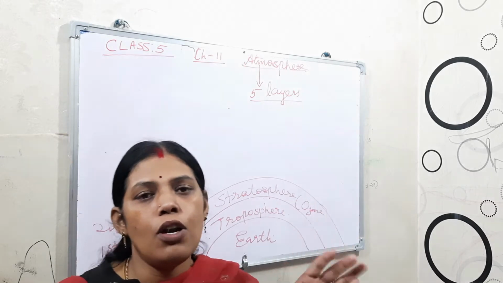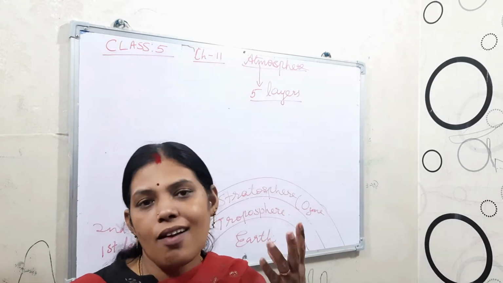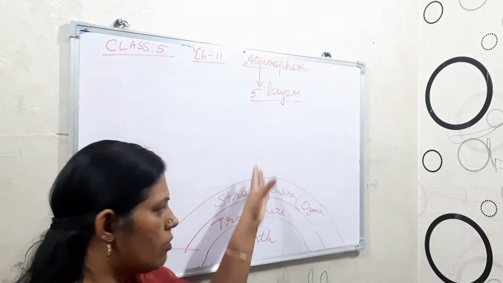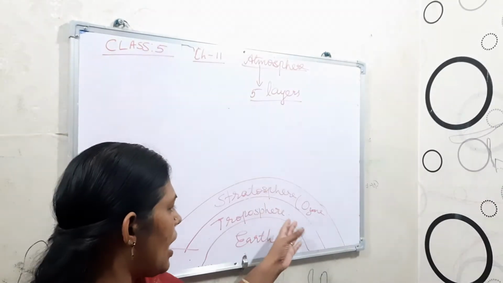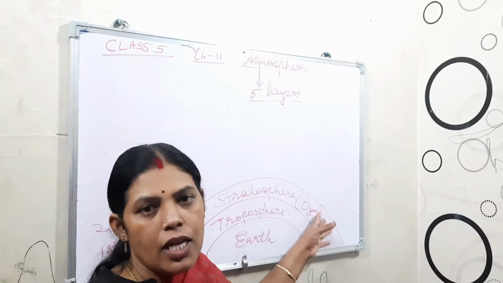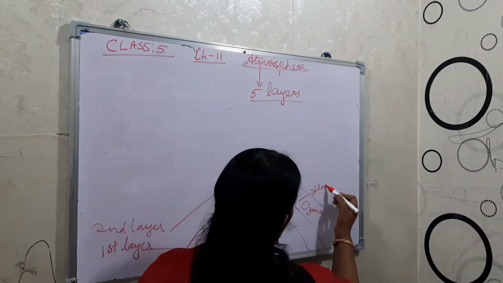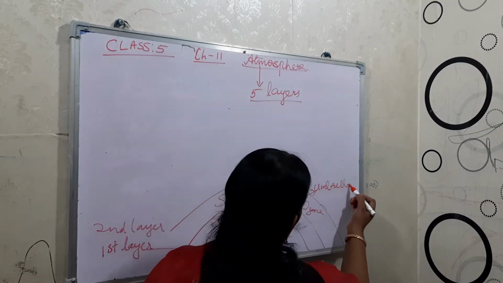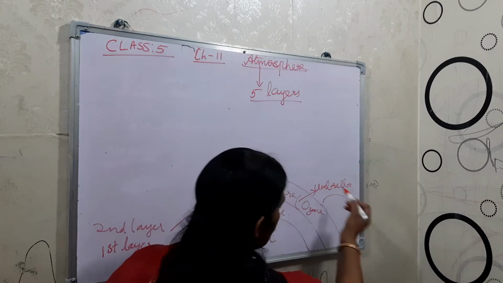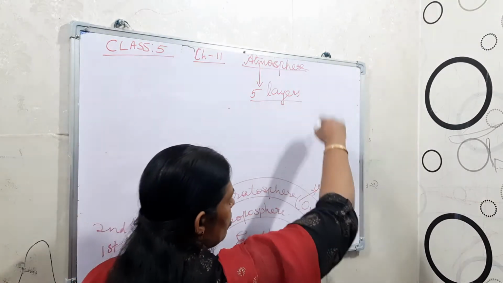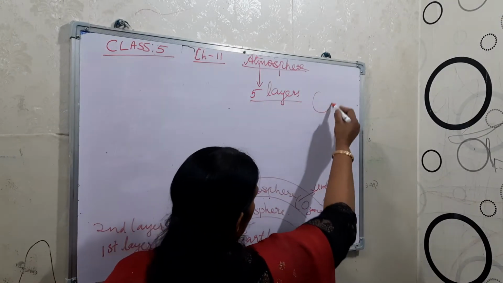The harmful UV rays, the ultraviolet rays, that come from the sun are absorbed in the ozone layer. So this ozone layer acts like an umbrella, a shield against the UV rays that fall from the sun.